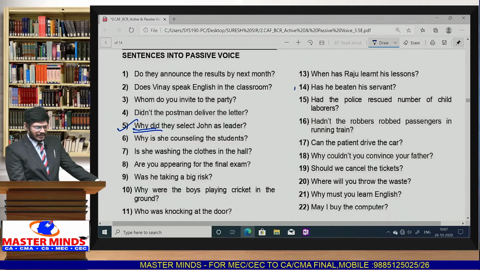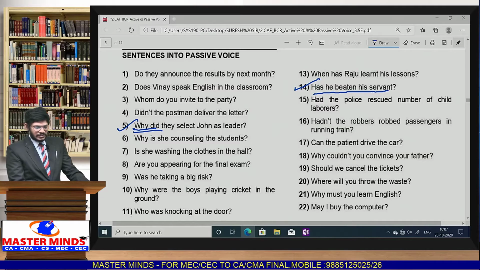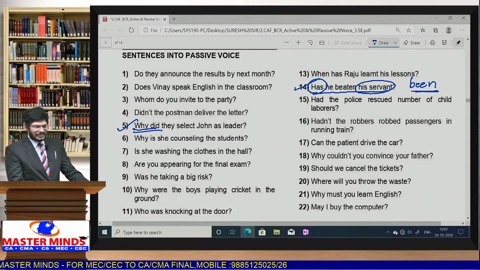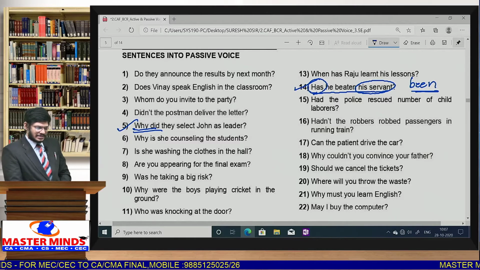Next, when we take, has he beaten his servant? So the given sentence is in present perfect. Has his servant been, we should not forget to add been. Has his servant been beaten by him?